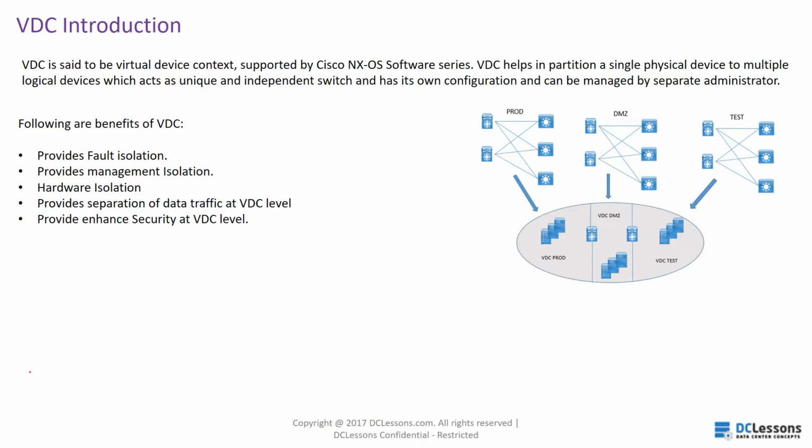It provides fault isolation. It means that if any fault occurs at layer 2 or layer 3 processes, it will not affect any other processes running on another logical switches. It also provides the management isolation because each logical switch can be treated as an individual switch and can be managed separately, right?